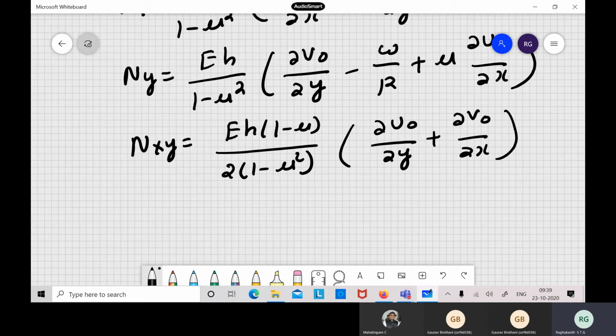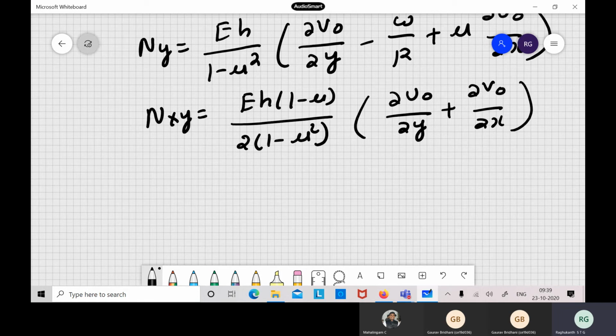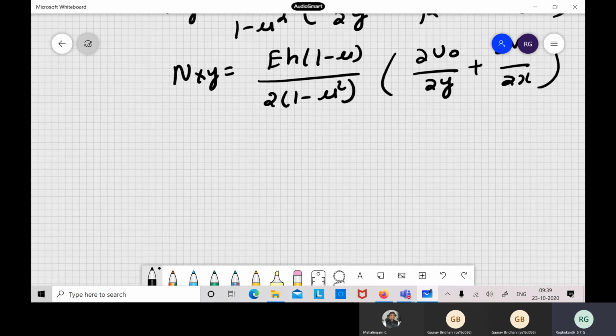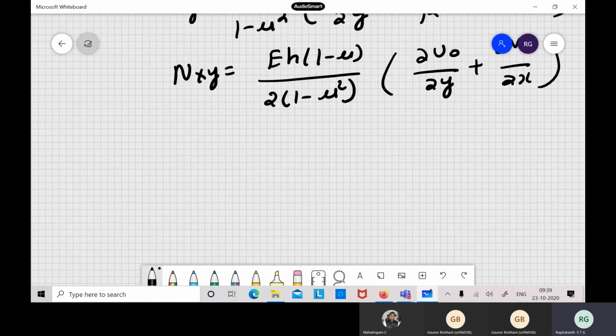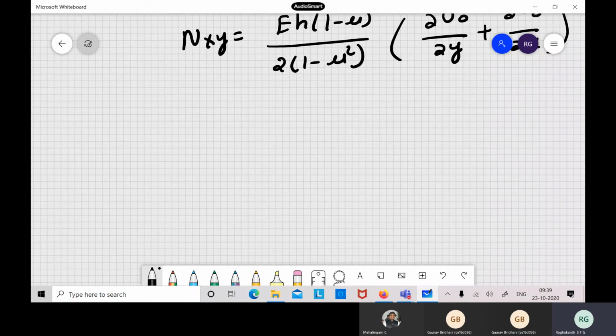So just a substitution: strains in terms of displacements, then you substitute in the stress strain relations and then the stress resultants. So these are the relationships between your in-plane stress resultants and the displacements. So now in the shell structures, what one does is, the middle surface forces whatever we are having, there are basically two things.